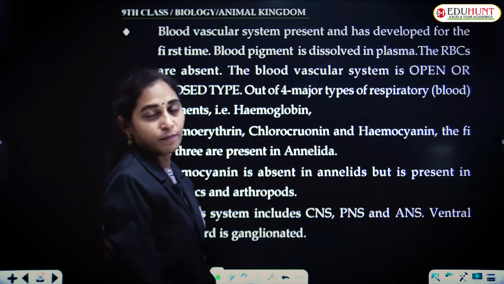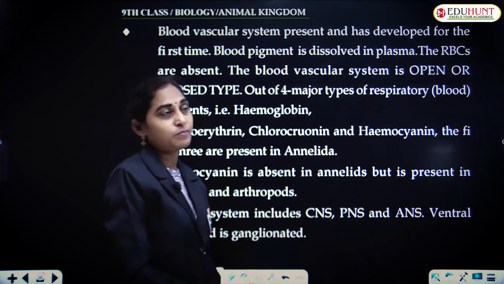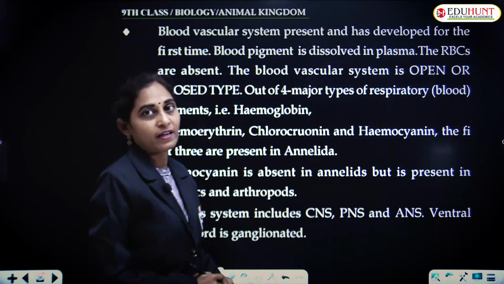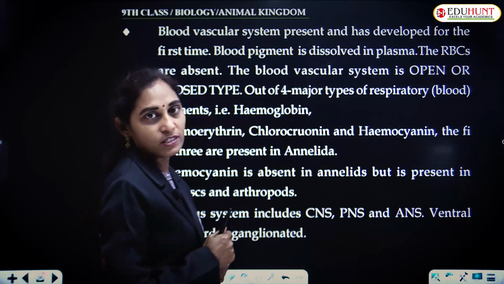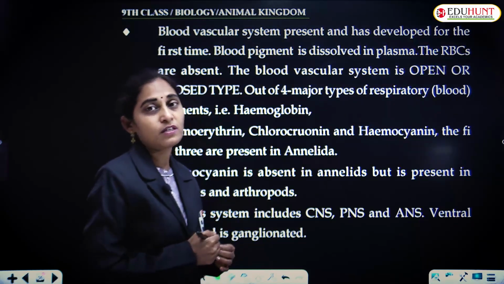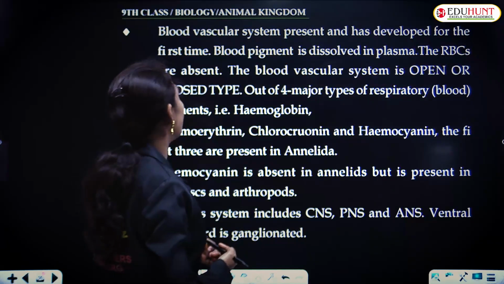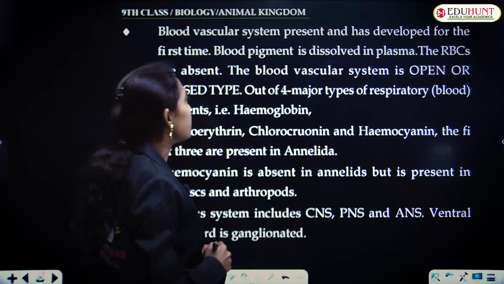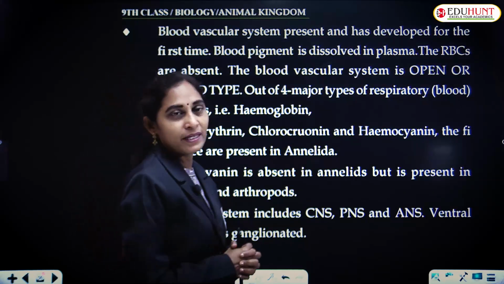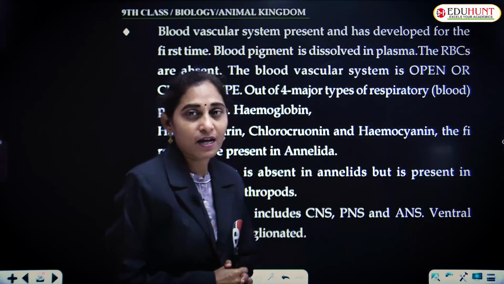The blood vascular system was developed for the first time in this phylum only. Annelida is the first phylum which develops the blood vascular system, that is circulatory system. And the blood pigment is dissolved in plasma. There are no